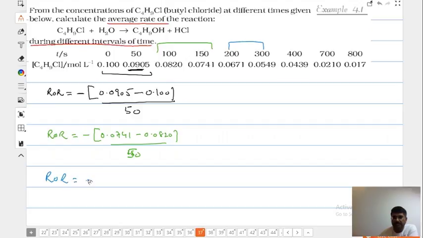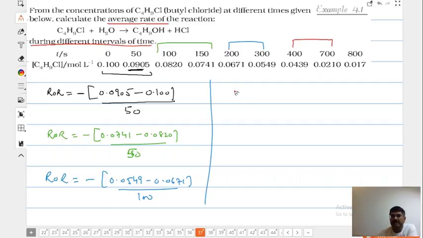Rate of reaction, minus 0.0549 minus 0.0671 divided by 100. Did you understand? Let us calculate. This is 400 and 700. Please help me out. Rate of reaction is minus, bigger. Correct? By how much? 100.